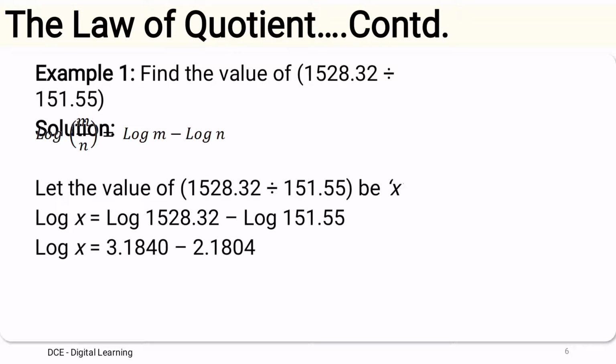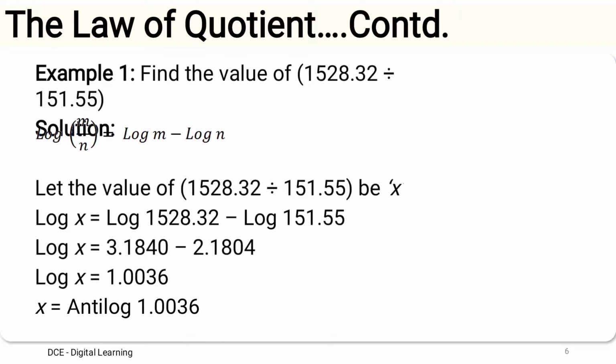Log x equals 3.1840 minus log of 151.55, which is 2.1804. So 3.1840 minus 2.1804, the log x value is 1.0036.